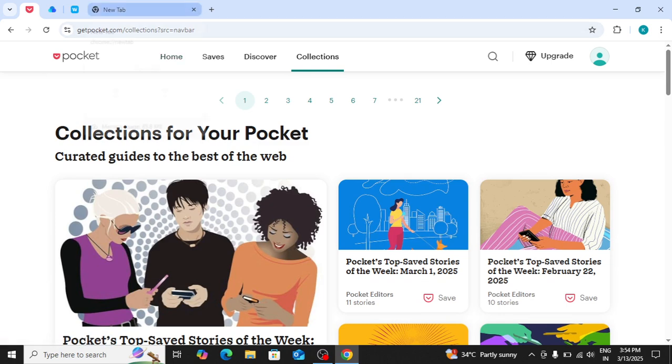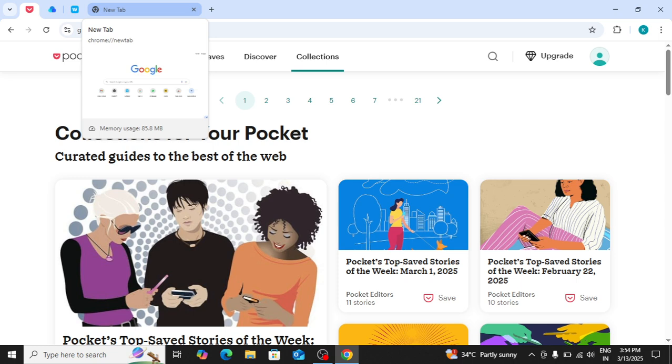Now, Pocket is perfect if you want a simple way to read, save and play. But what if you want a tool that combines both organization and collaboration? That's where Wakelet comes in. Let's explore its features.